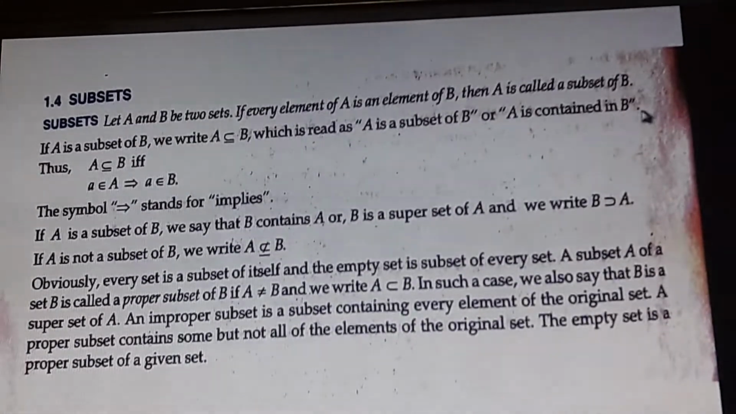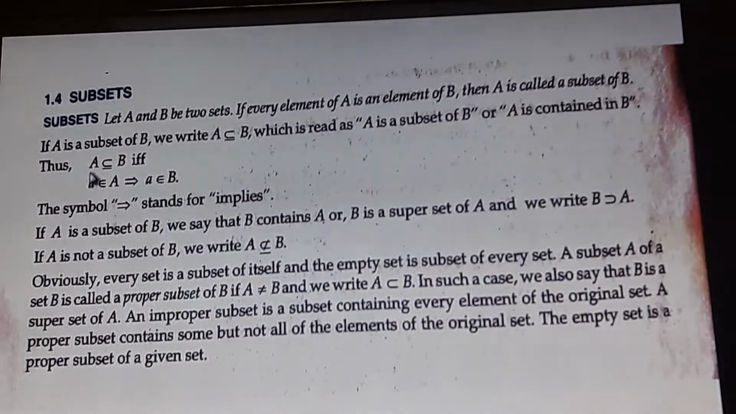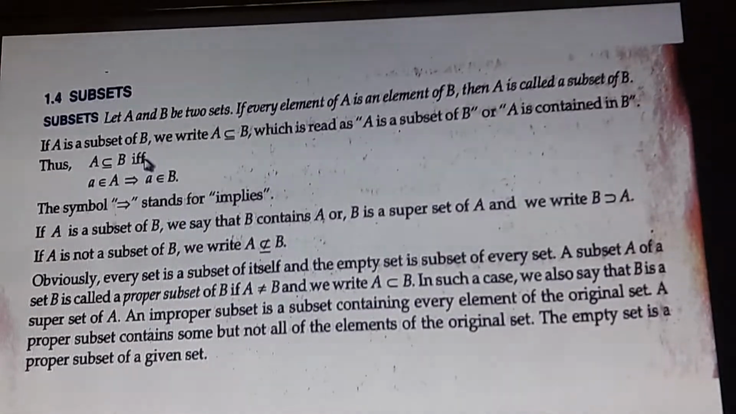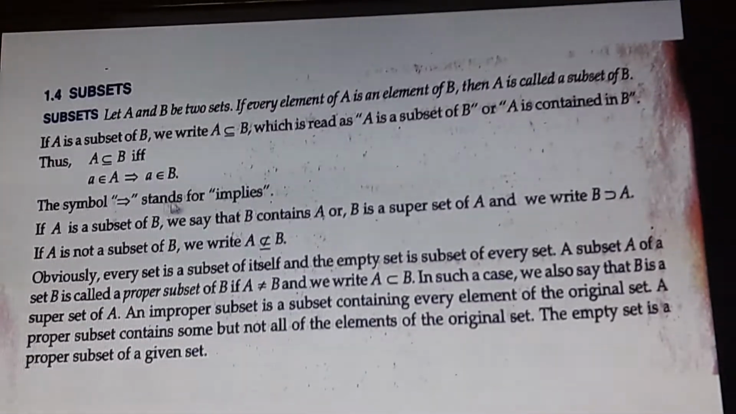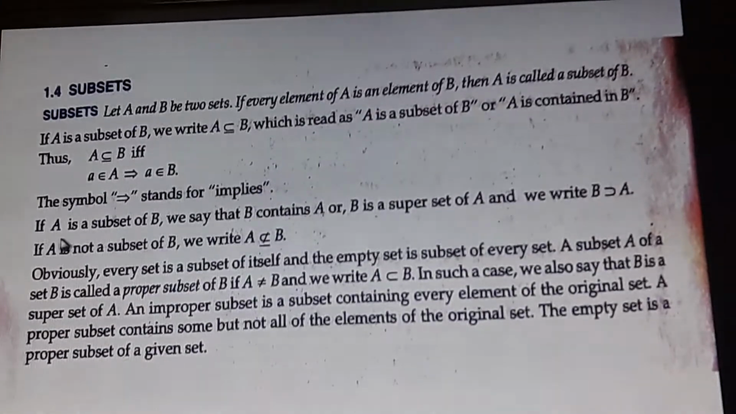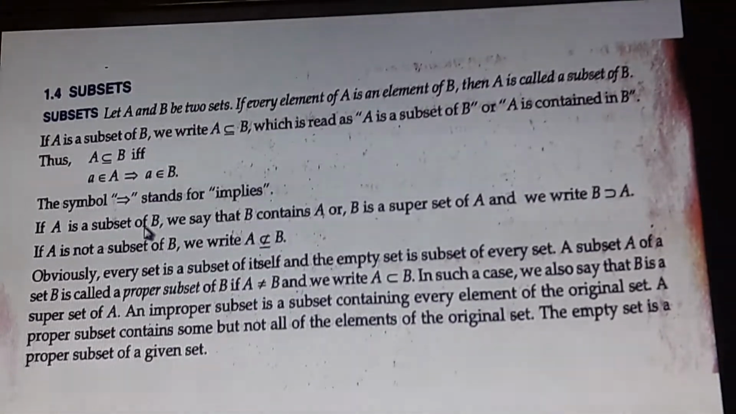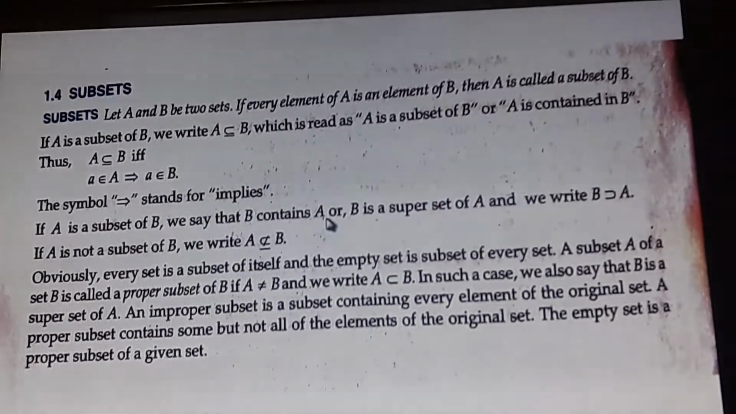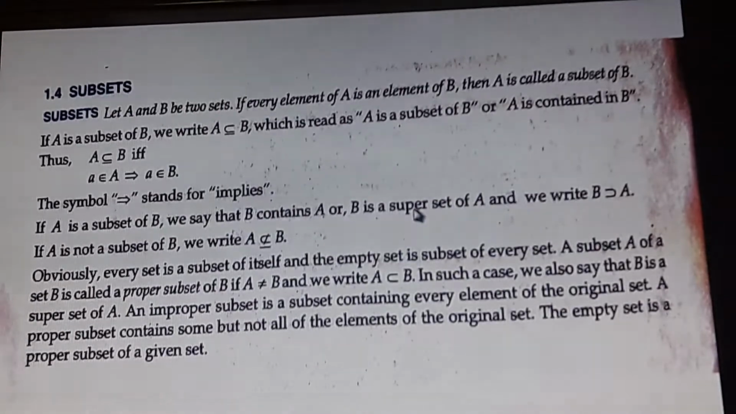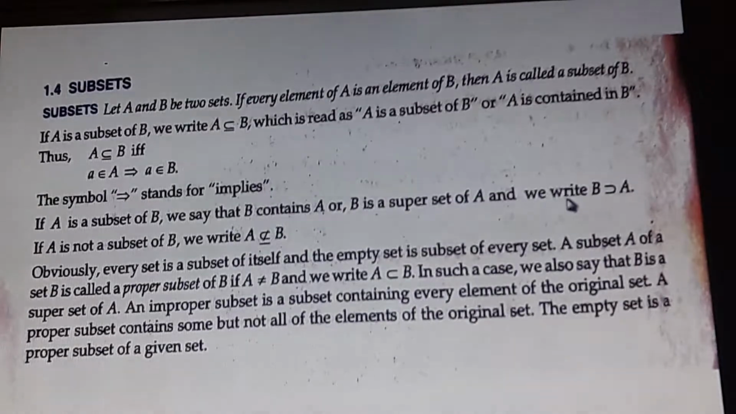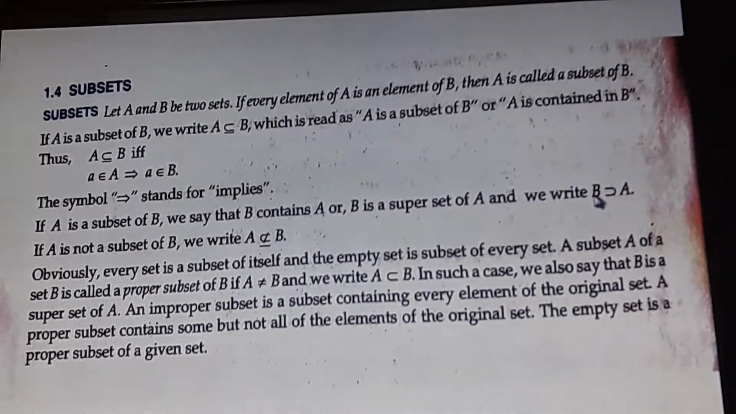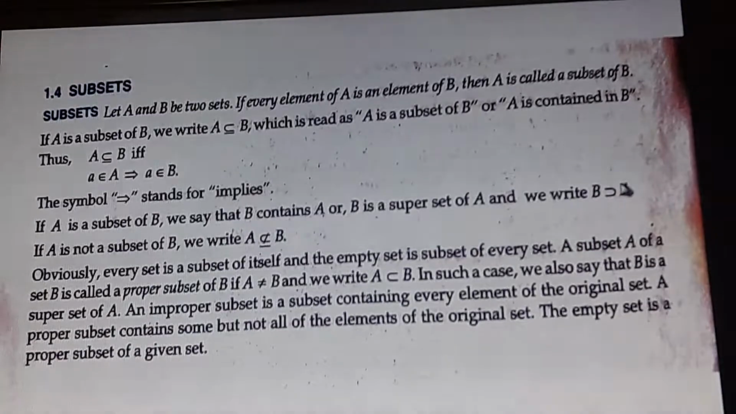is contained in B. Thus, A is a subset of B if and only if a belongs to A implies a belongs to B. The symbol ⇒ stands for implies. If A is a subset of B, we say that B contains A, or B is a superset of A, and we write B ⊇ A.